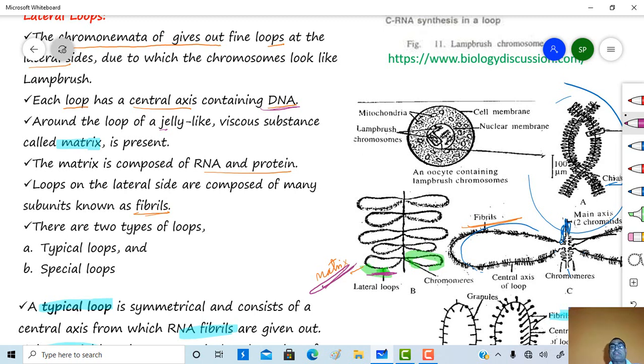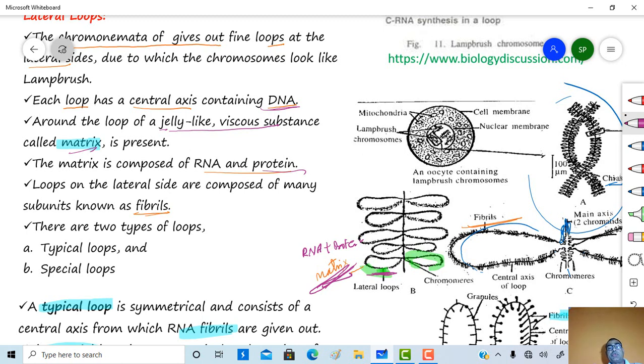This matrix is composed of RNA and protein. Where is the matrix? Around each loop, a jelly-like viscous substance is present, which is rich in RNA and protein.